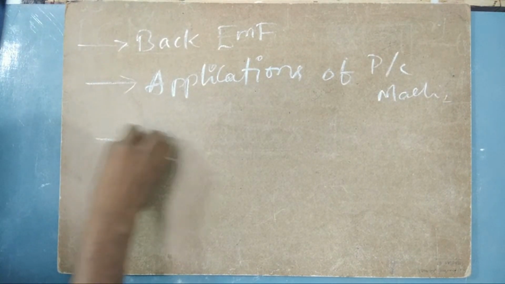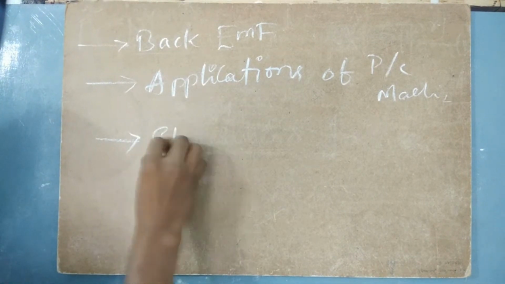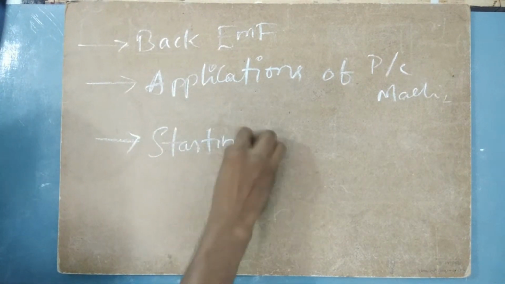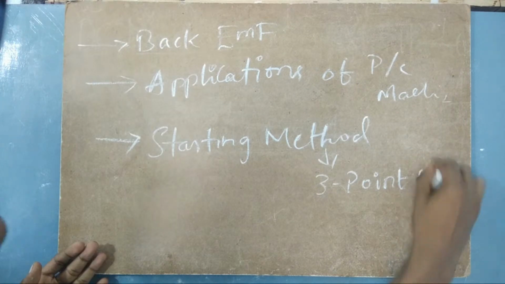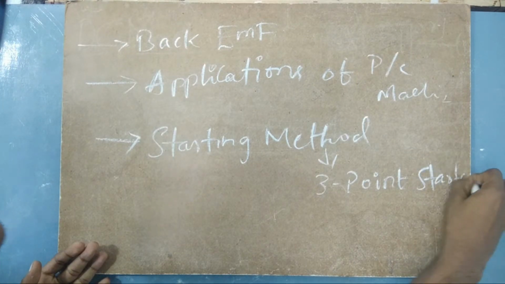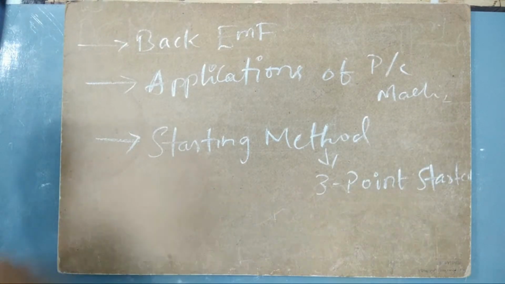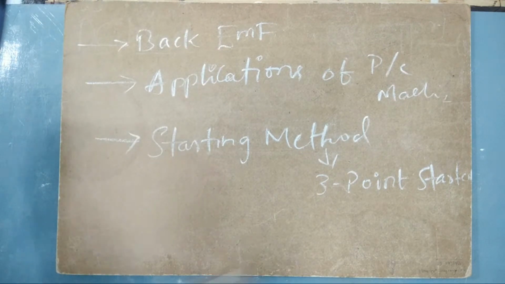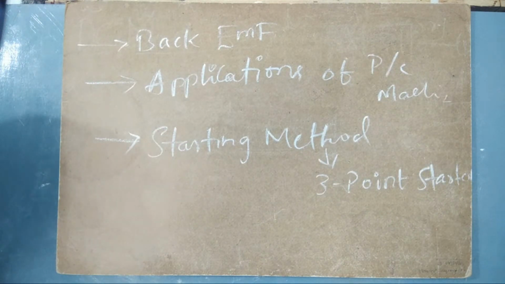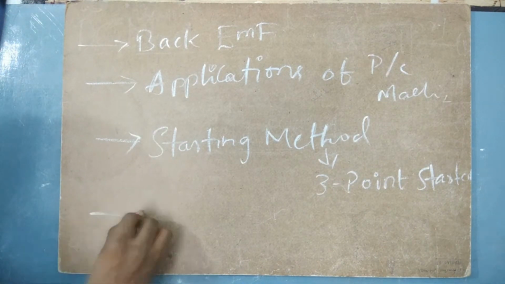But another thing that we are going to talk about is the starting method, the 3-point starter. So, question paper. Okay. The 3-point starter is a very important starter in the case of a DC machine. In the case of motors, it is very important.